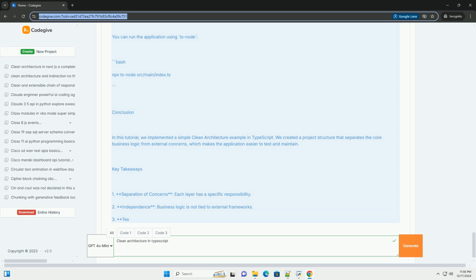Create the following directory structure. /clean-architecture-example, /src, /entities, user.ts, /usecases, userService.ts, /adapters, userController.ts, /main, index.ts, tsconfig.json.